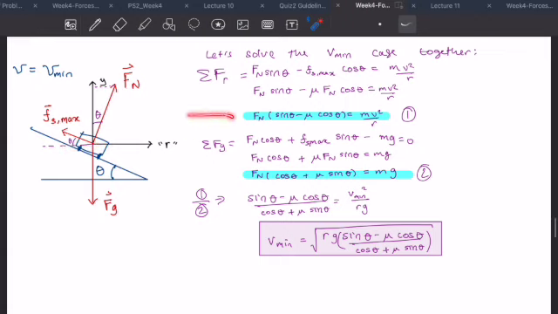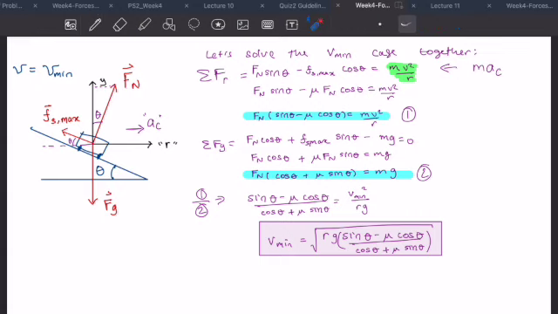And then since this thing is moving in a circle at a constant speed, it has some centripetal acceleration in the radial direction. So we set that equal to m times the centripetal acceleration, which is v squared over r. So I'll remind you, this here is essentially m times ac.